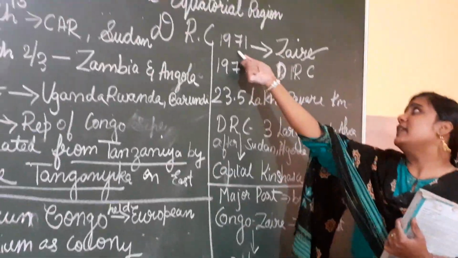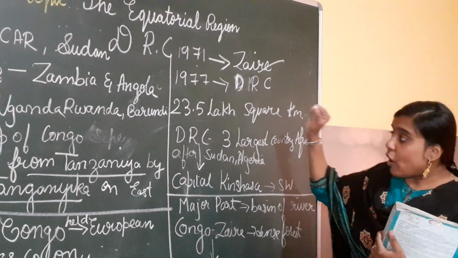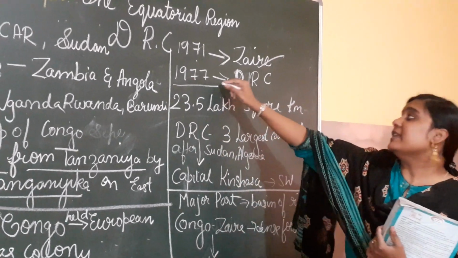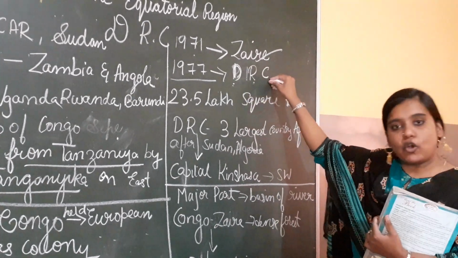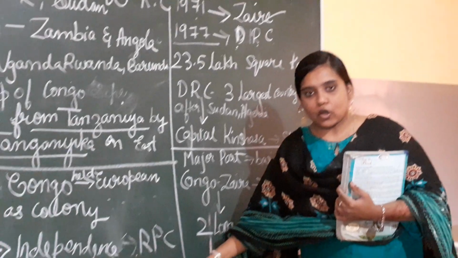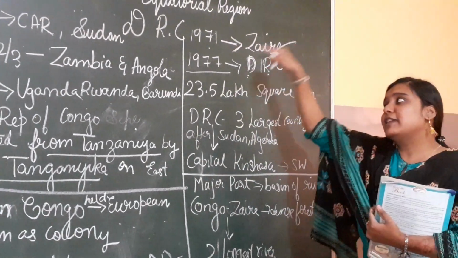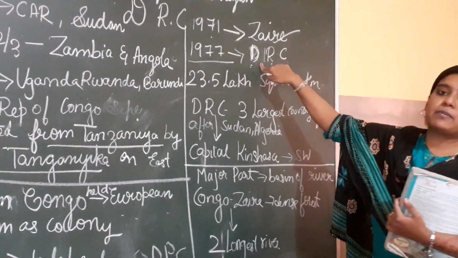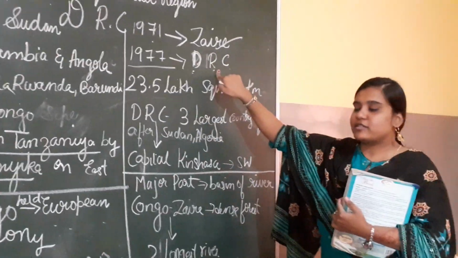Then in 1971, they renamed it Zaire. Then in 1977, they renamed it the Democratic Republic of Congo. The name was changed three times.